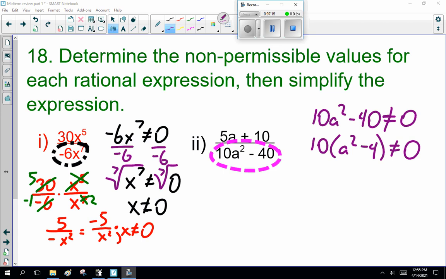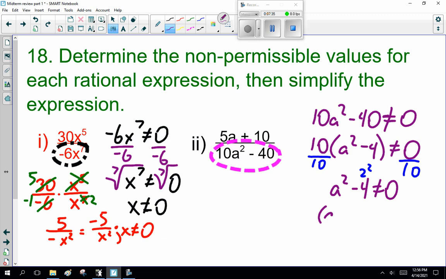Slightly evil. Anyway, notice I can factor out a 10. And I've got a squared minus 4 cannot equal 0, which is good. Now, here I want you to realize that's a squared minus 2 squared, or a difference of squares. This is actually a plus 2 and a minus 2 cannot equal 0.